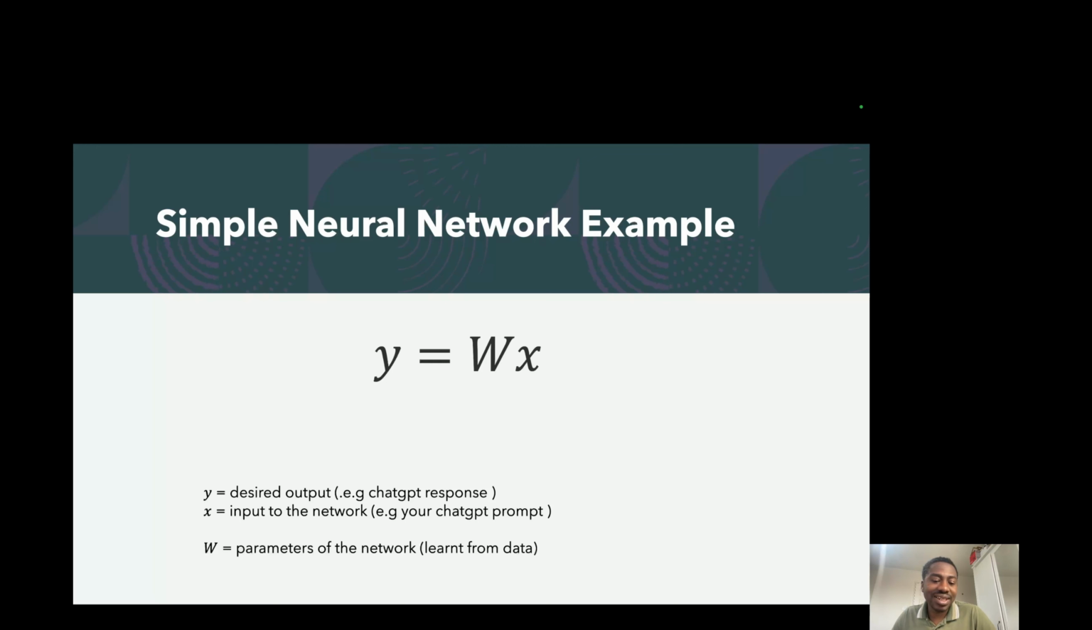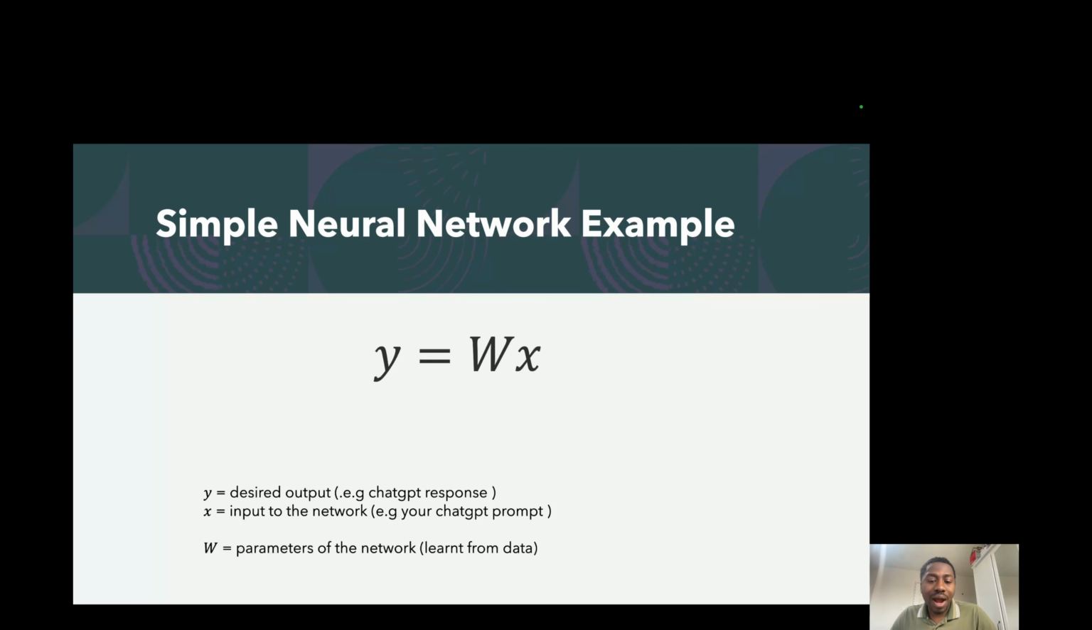In this case, we have y, which is the desired output, and y could be, say, the response you intend to get from ChatGPT. Let's say you ask ChatGPT to summarize a piece of text, so your y will be the summary that you're expecting. X is the input you put into the system, where X could be your prompt, maybe a prompt to DALL-E or to ChatGPT or whatever artificial intelligence system you are giving an input to.